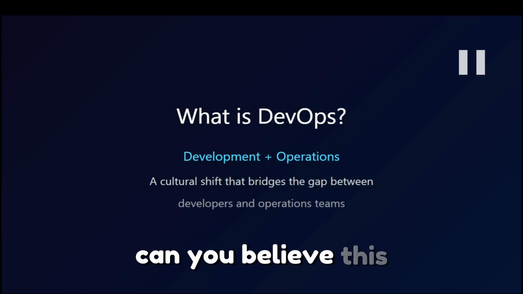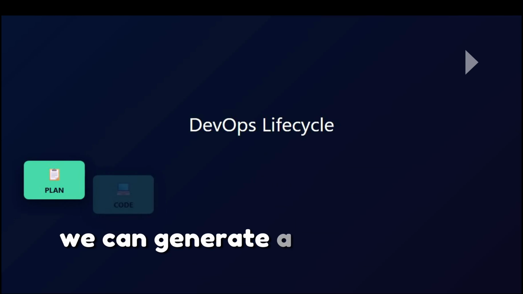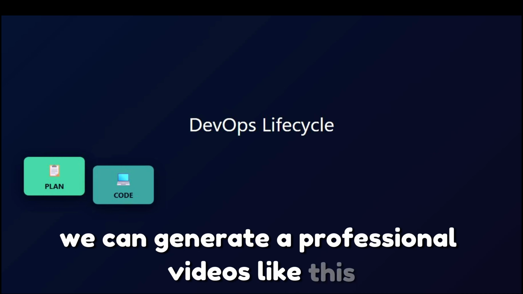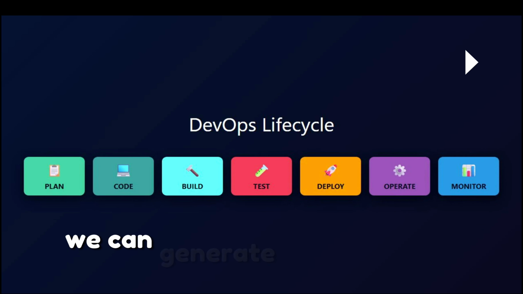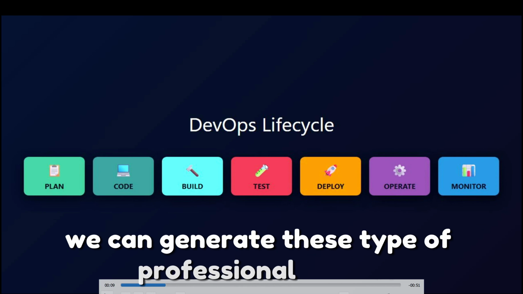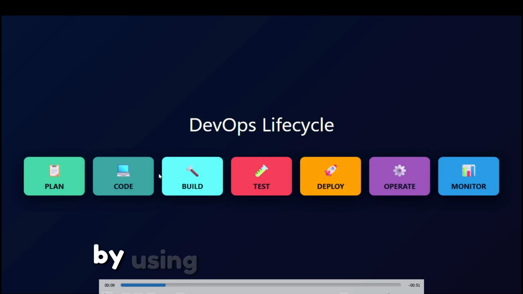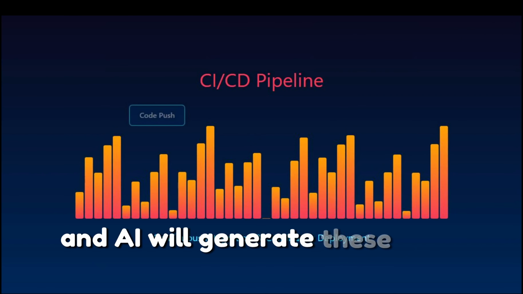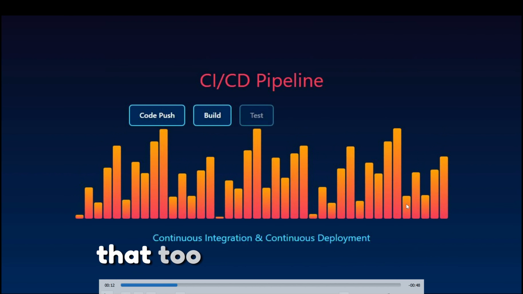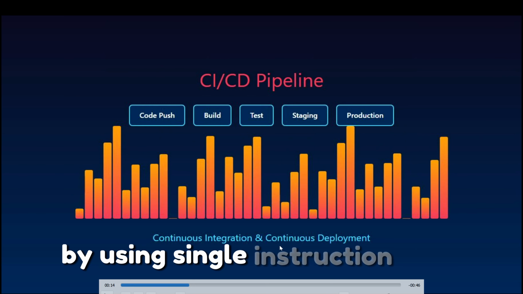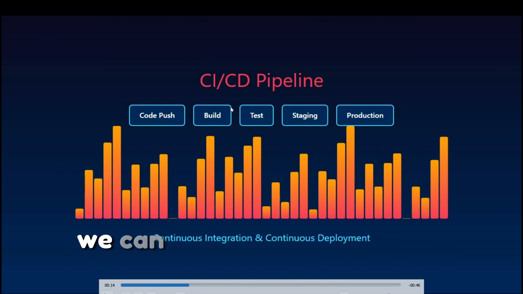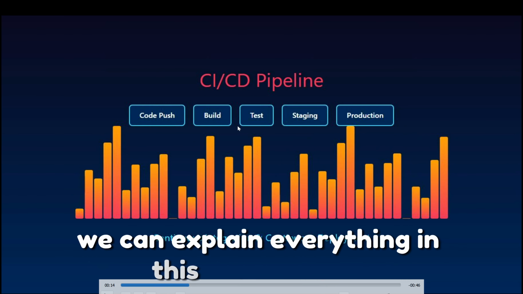Can you believe this? We can generate professional videos like this without writing a single line of code, without editing. We can generate these types of professional videos by using AI, just instructing, and AI will generate videos of top-notch quality, and we can generate up to 4K videos by using a single instruction. Yeah, it is possible. We can explain everything in this video clearly.